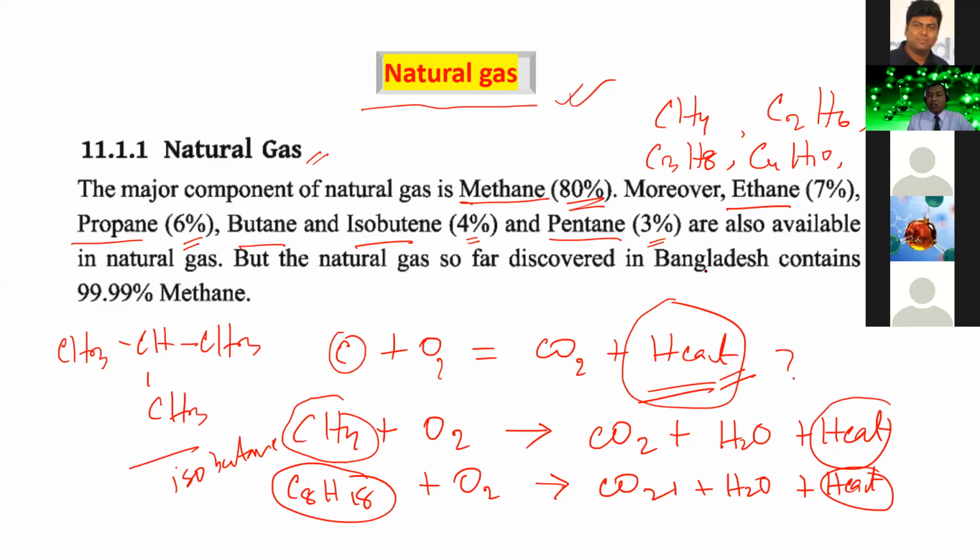So in Bangladesh, we are very lucky. In Bangladesh, our natural gas contains 99.99% methane. So dear students, what is natural gas? Natural gas is nothing but a mixture of some hydrocarbons. The hydrocarbons present in natural gas are methane, ethane, propane, butane, isobutane, and some pentane. And most of the hydrocarbon is methane.